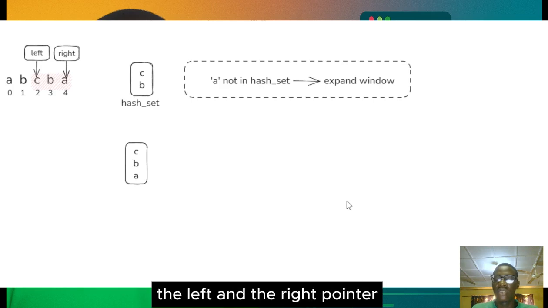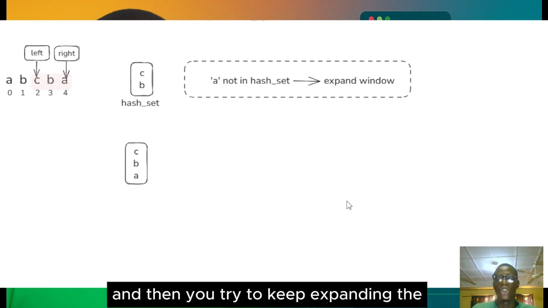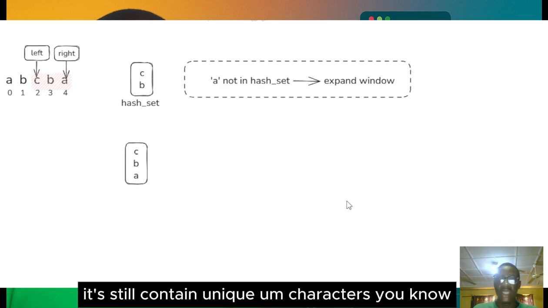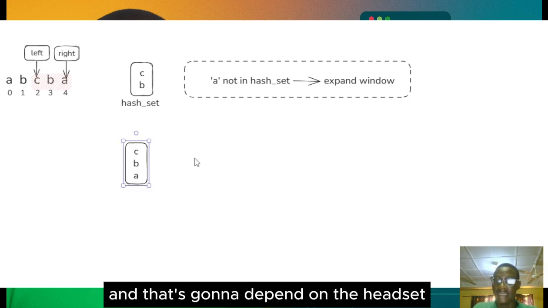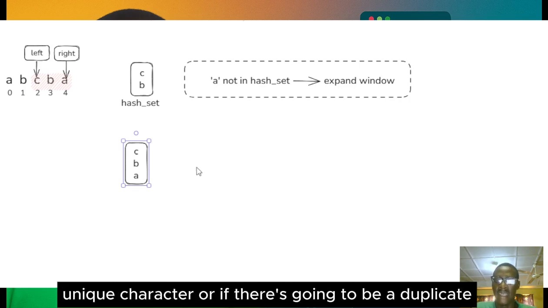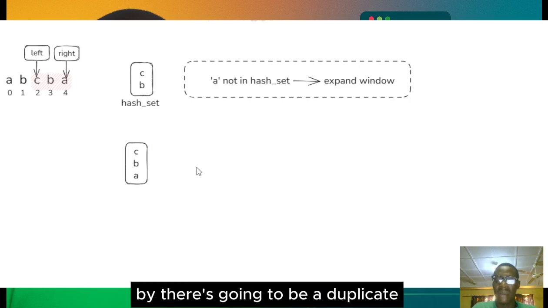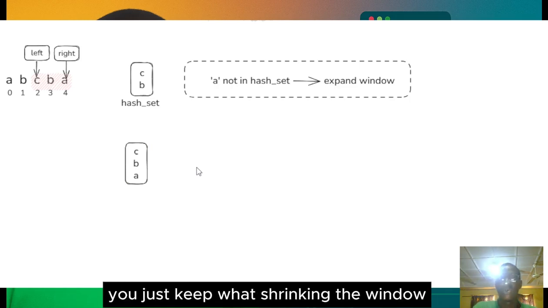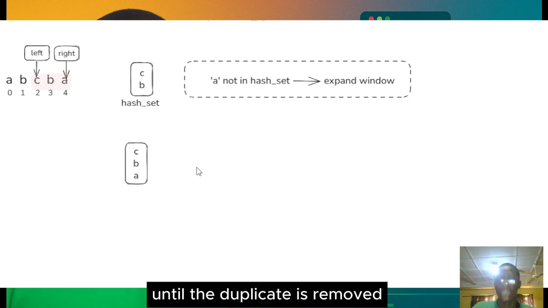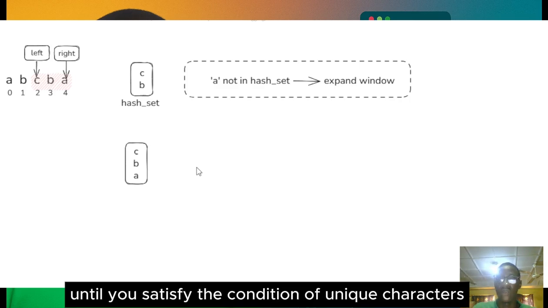Just define two variables, the left and the right pointer, and then you keep expanding the window as far as it still contains unique characters, and that's gonna depend on the hash set. The hash set is gonna help us track if it contains unique characters or if there's going to be a duplicate. In a situation where there's going to be a duplicate, you just keep shrinking the window by shifting the left pointer further to the right until the duplicate is removed, until it satisfies the condition of unique characters.